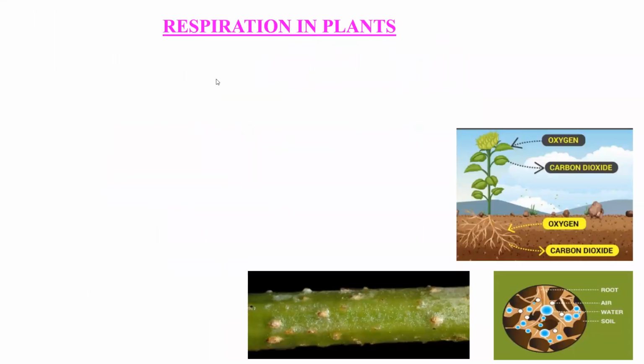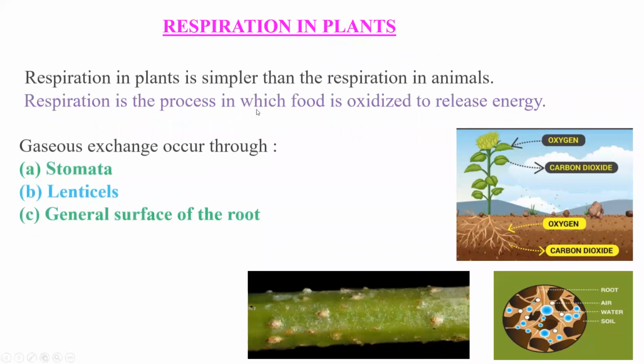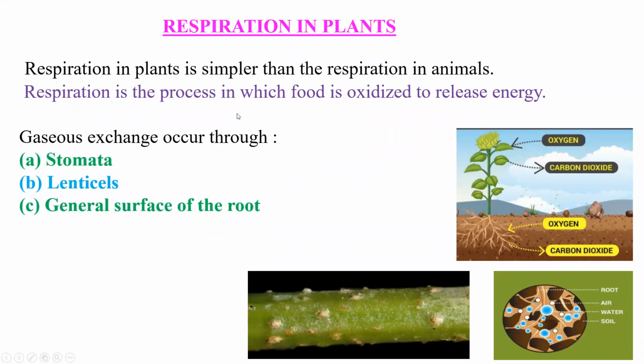Let's start respiration in plants. Generally, respiration means breakdown of glucose and release of energy, or oxidation of glucose to release energy. In the same way as in animals, which we discussed, oxidation of food or glucose also takes place in plants. Now here you can see generally the respiration in plants is very easy compared to animals. Plant respiration is a very simple form. And here you can write the definition the same way as you mentioned under the animals case.